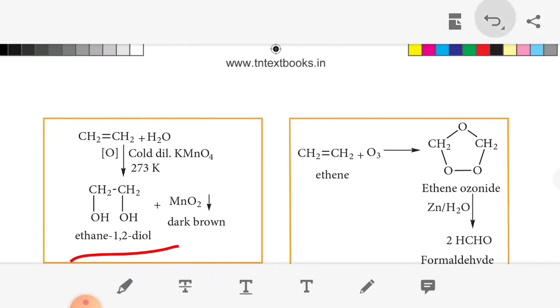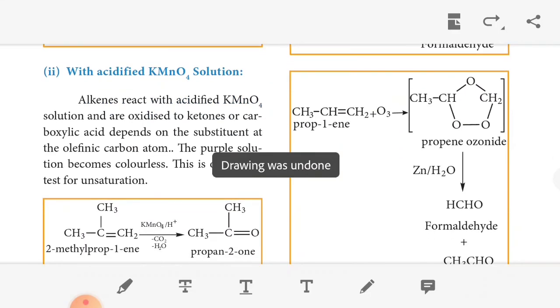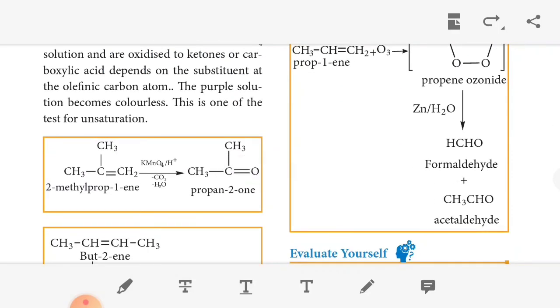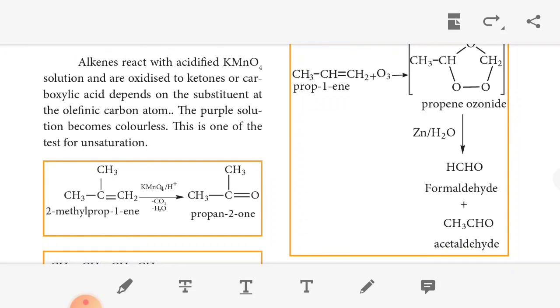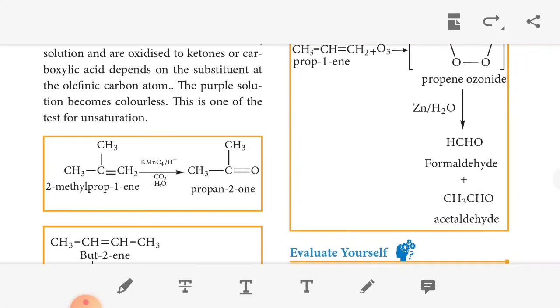The next method is acidified KMnO4 solution. The alkene reacts with acidified KMnO4 solution and is oxidized to ketone or carboxylic acid, depending on the substituents on the olefin carbon atoms. The purple solution becomes colorless. This is a test for unsaturation. So the 2-methylpropene is oxidized to give a ketone group.